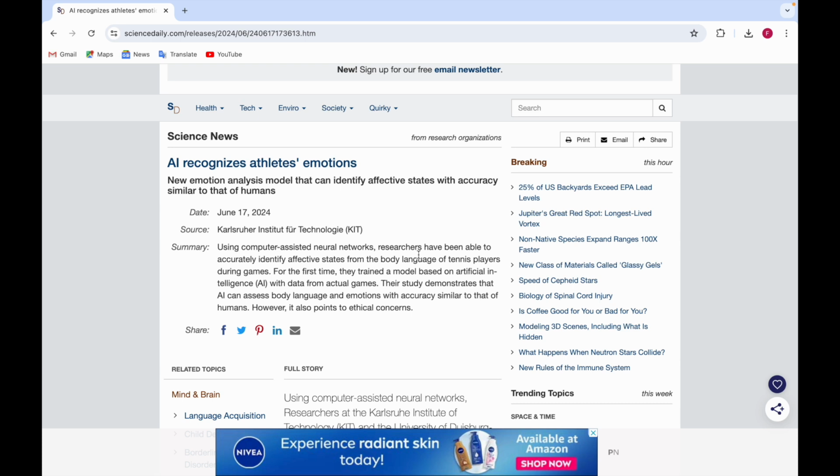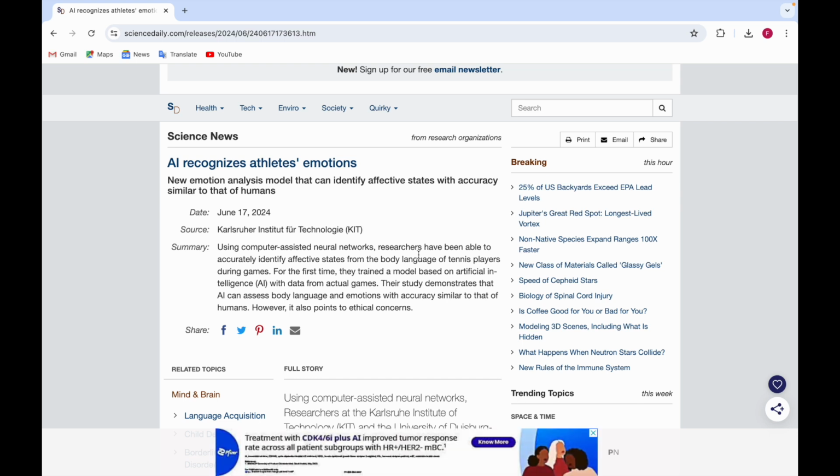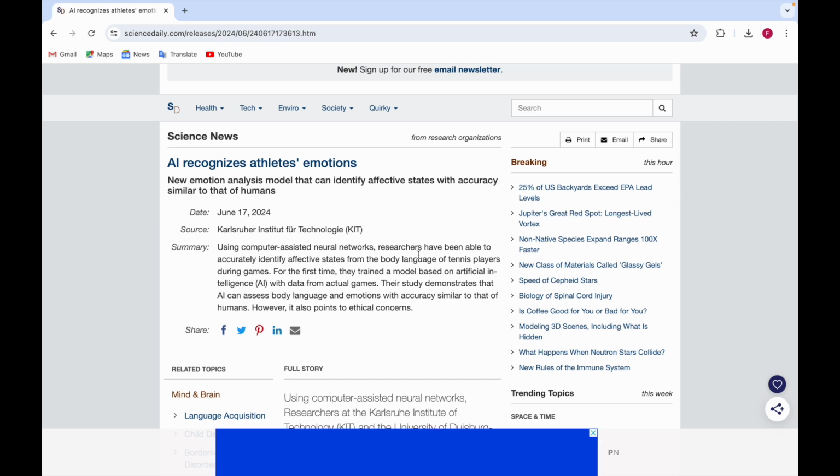For example, during games, tennis players win or lose, and whatever body language they have, for example their breathing is fast or slow, or maybe they're walking slowly or fast. From that body language and emotion, the AI can assess and detect them with accuracy.